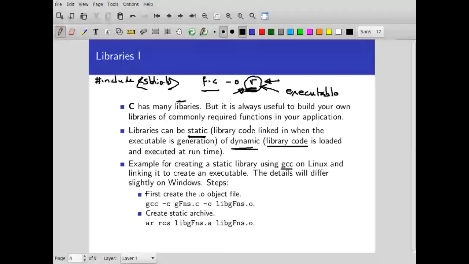You can look up videos, or you can Google or search for how to create C libraries on Windows. You will get a lot of information there. If you are using GCC, the process will be the same. So if you are using MinGW and GCC, there is no difference.